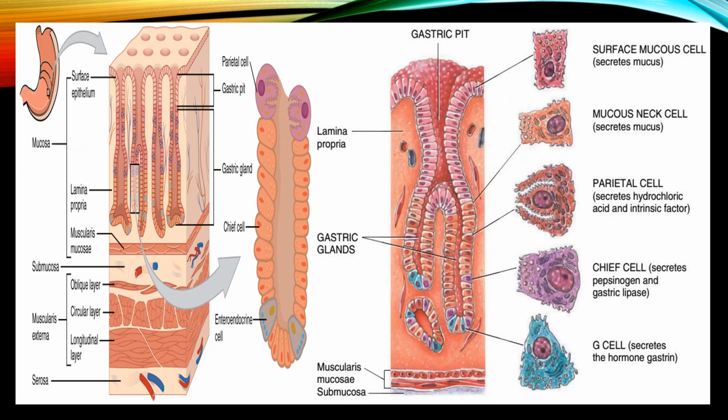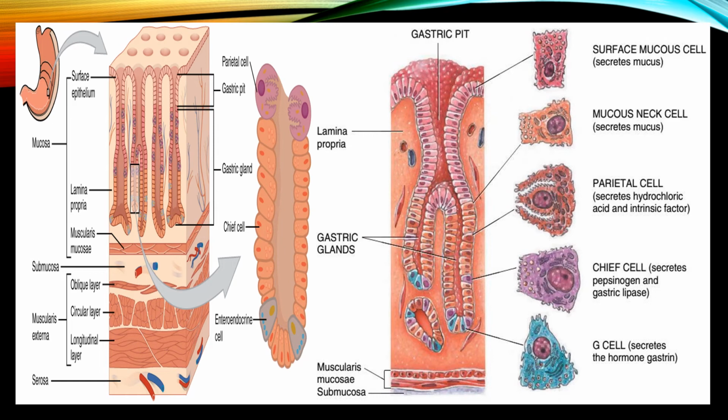And on the submucosal layer we can see the blood vessels, lymphatic vessels, nerves and connective tissues. These all are present on the submucosal layer. And the innermost layer is the mucosa. Mucosa contains mucous membrane linings, and this innermost layer is made up of many foldings, known as the gastric pits. These foldings are made up of many types of cells, and the main 5 cells of the gastric pit are the surface mucous cells, mucous neck cells, parietal cells, chief cells and G cells.